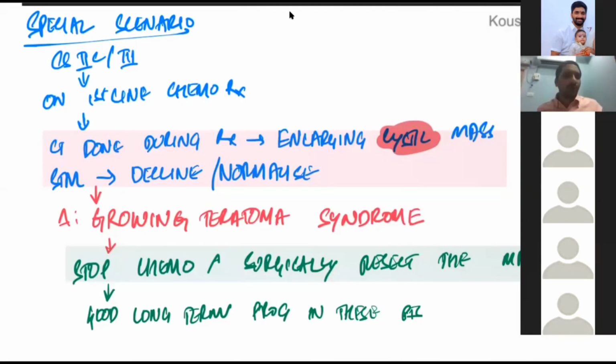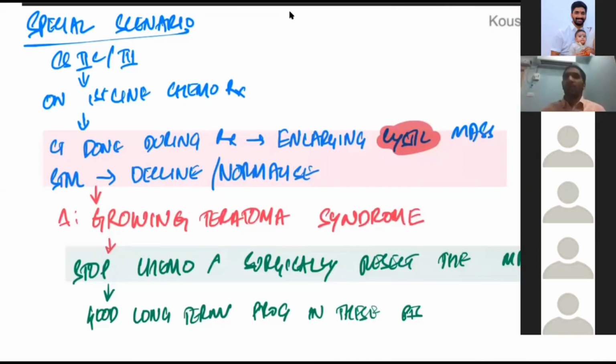Don't fall for the trap. He was being given 3 cycles of BEP. Don't fall for the trap and go up to 4 cycles of BEP. The serum tumor markers are normalizing here, and cystic nature will indicate that it is a teratoma. The best option in this patient should be surgery and not chemotherapy. You have to stop the chemo and give the patient surgery.